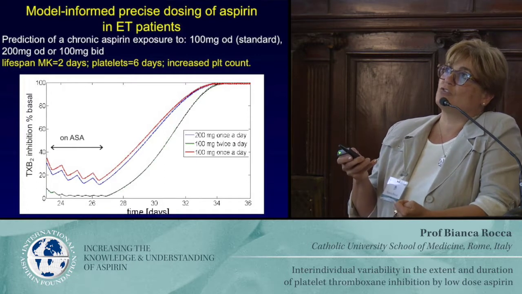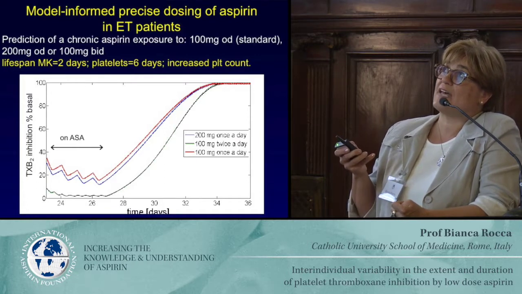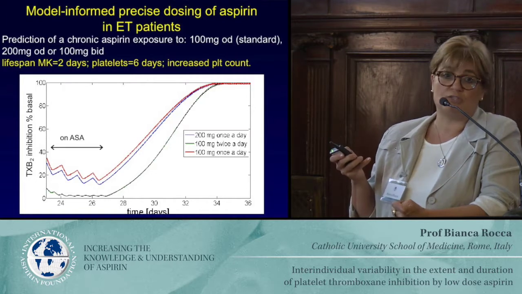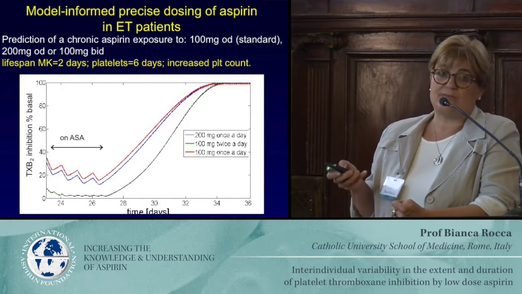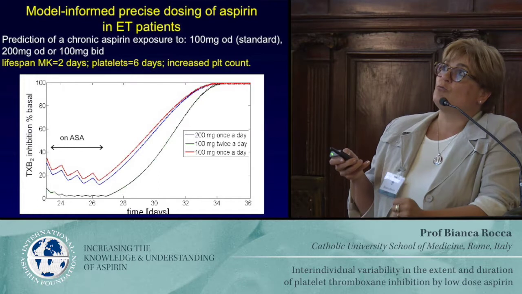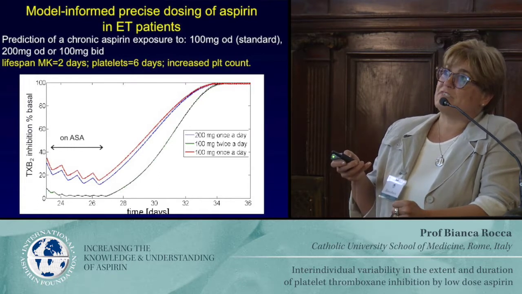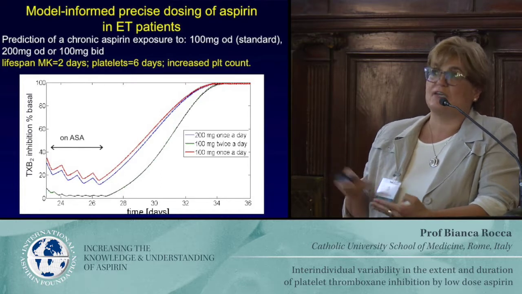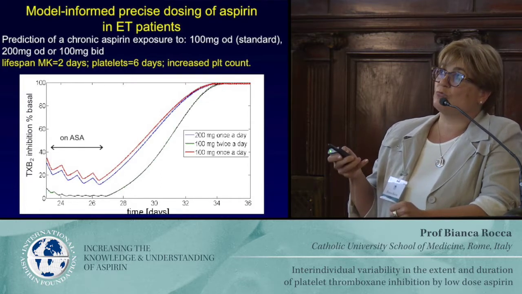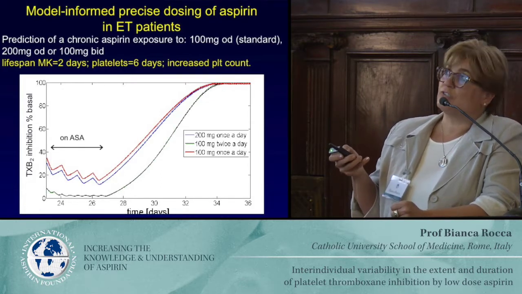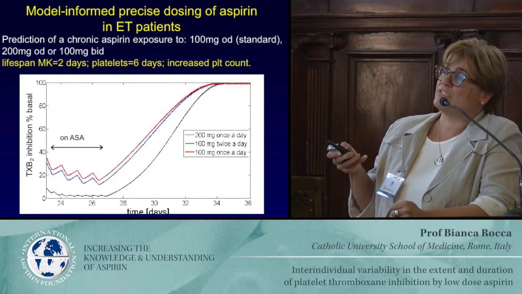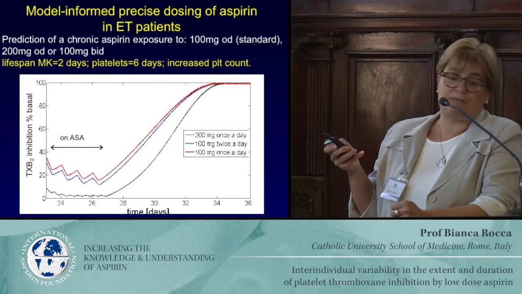To tell us, that's a model-informed precise dosing of aspirin in essential thrombocythemia. So there are no experimental data. That's the model which was set with a shorter lifespan of megakaryocyte, which is in agreement with the type of disorder, with a slightly shorter platelet survival and with an increased platelet count.